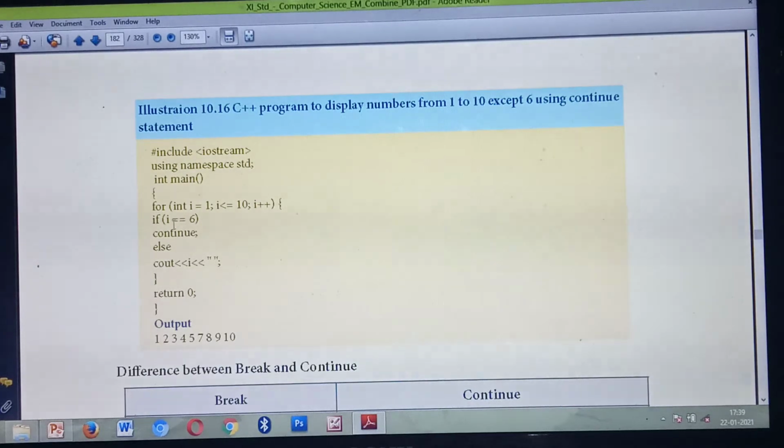Whether 2 is double equal to 6, no. 3, no. 4, no. 5, no. Then 6 is double equal to 6. Okay, so the condition is true. Whether 6 is double equal to 6, yes.